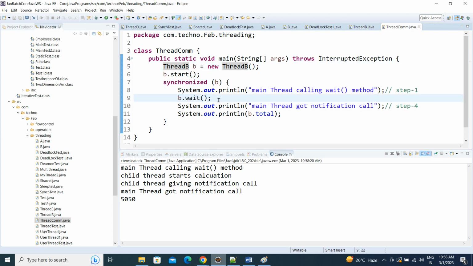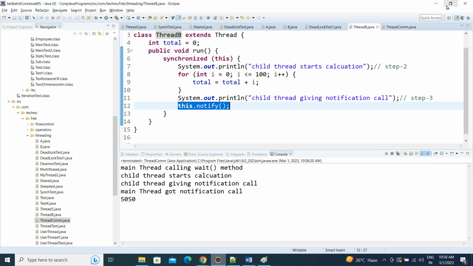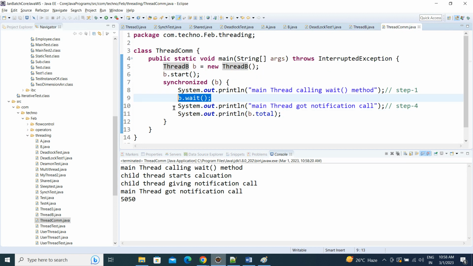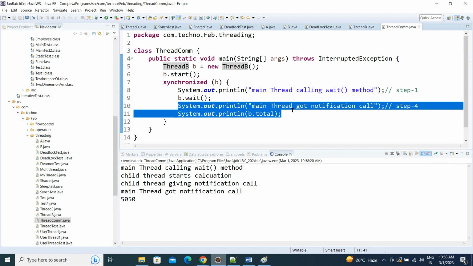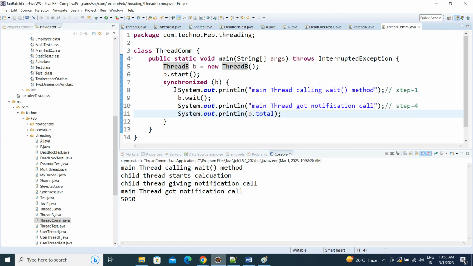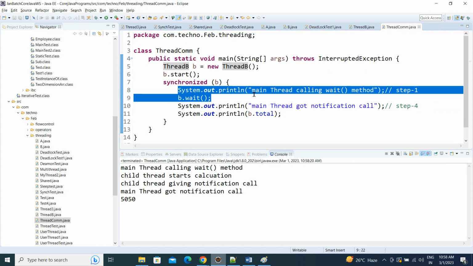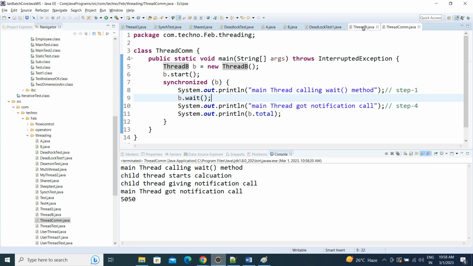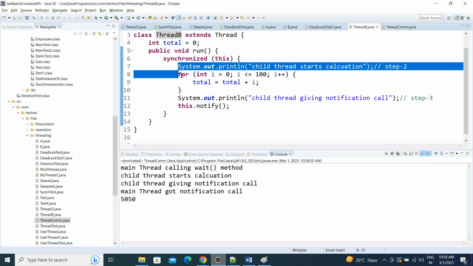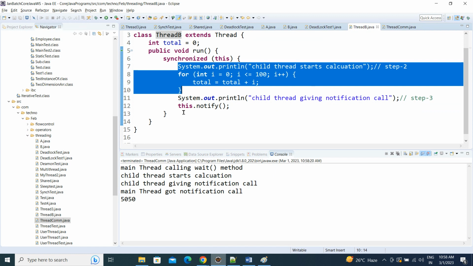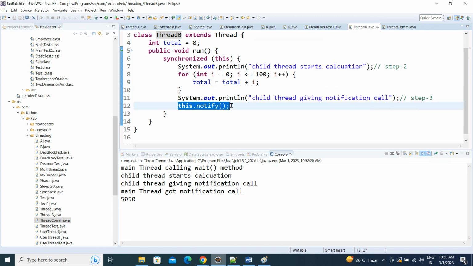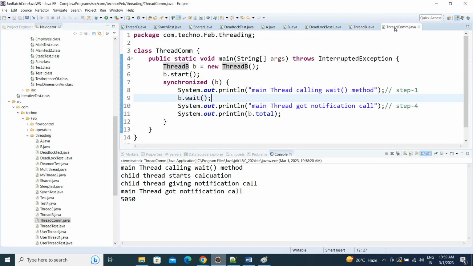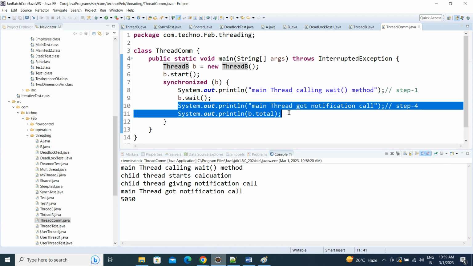Once it is in waiting mode and notify is called, the main thread will get access again and start printing. The first step is going to the waiting part, the second step is calculating the sum of all, and the third step is notifying the waiting thread. Once it is notified, it will start executing the rest of the part.